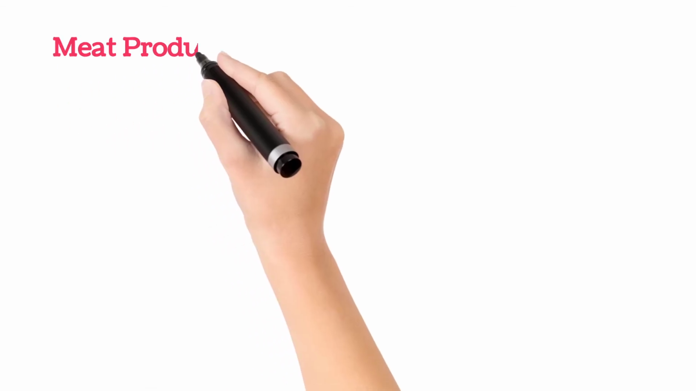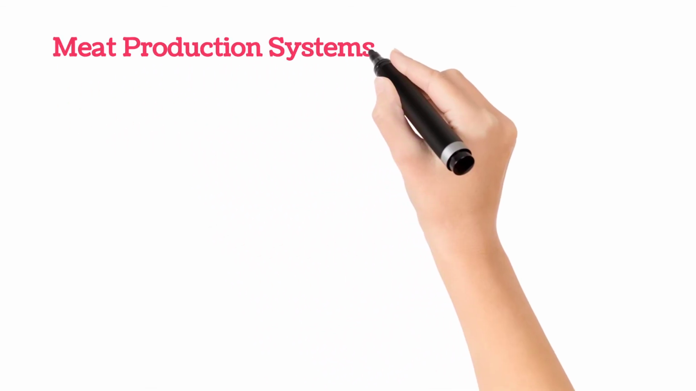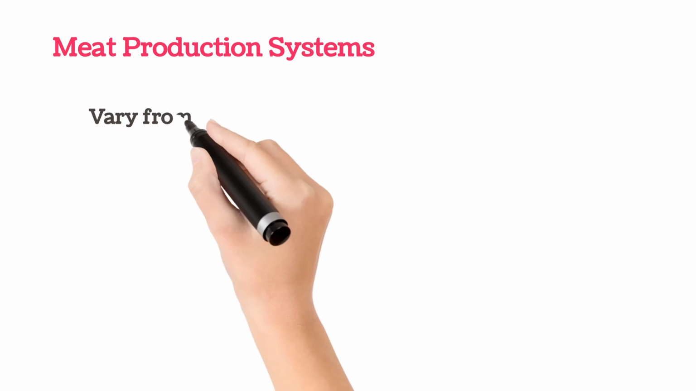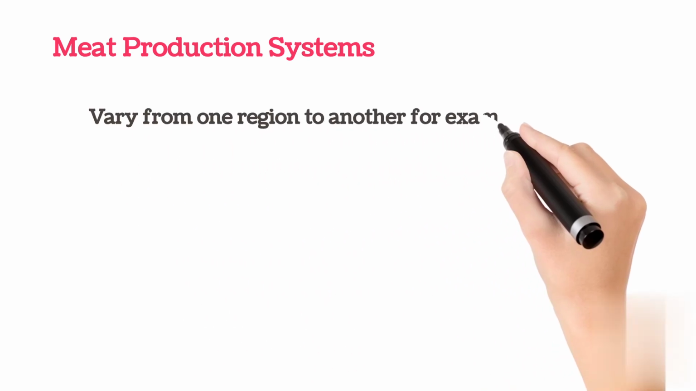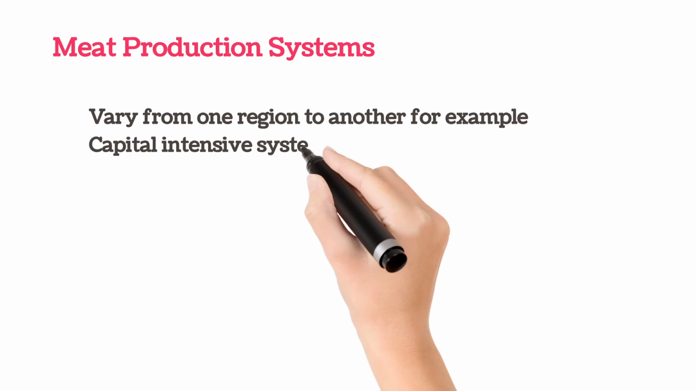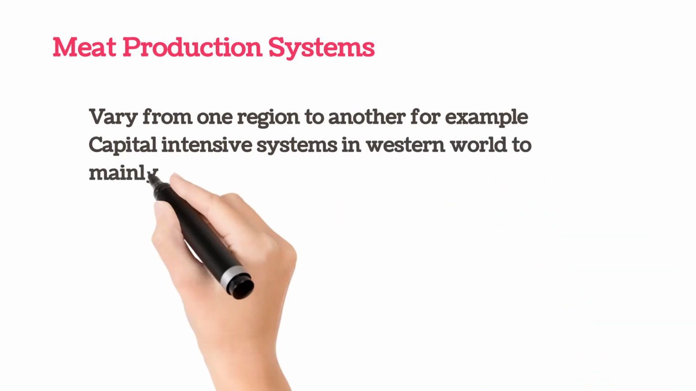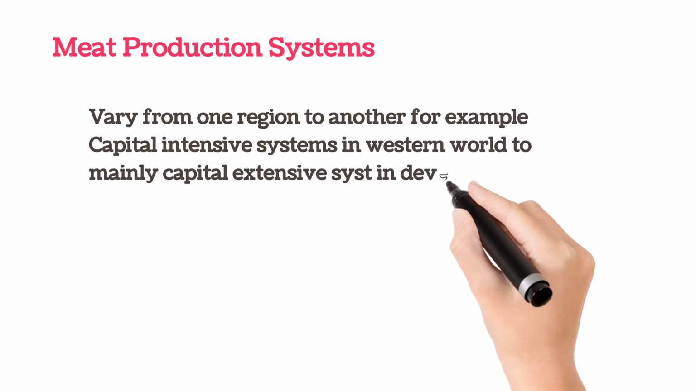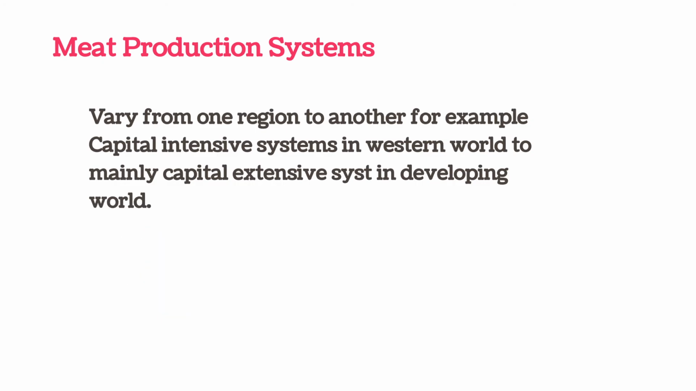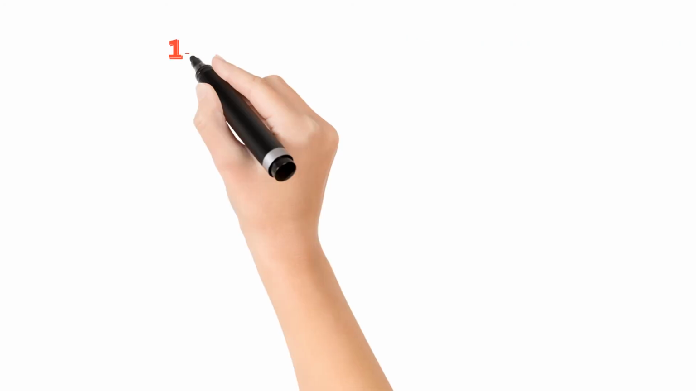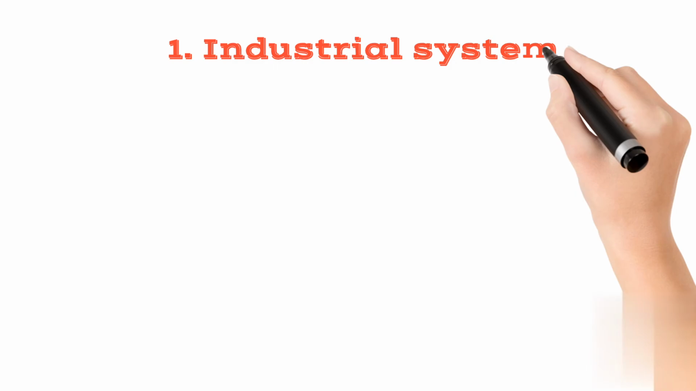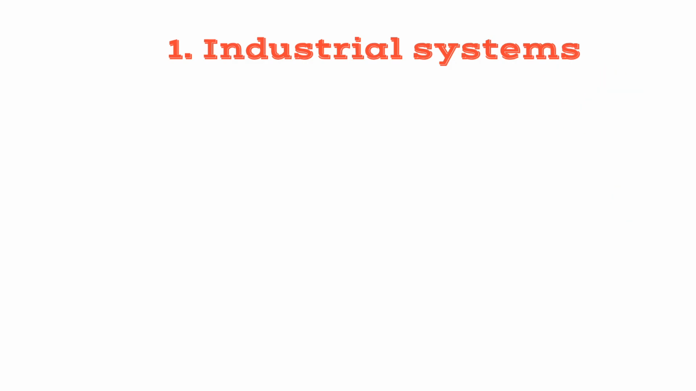So, meat production systems: how meat is produced, how animals are farmed, and what are the types of animal farming or livestock farming for the production of meat. It is done through various methods that vary from one region to another, for example, capital intensive systems in the Western world to capital extensive systems in the developing world. So there are various methods of livestock farming to produce meat, of which the very first is industrial systems